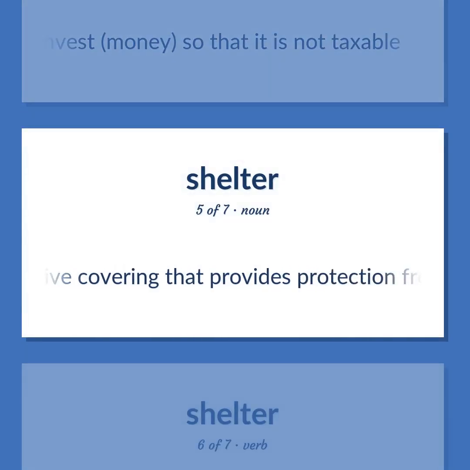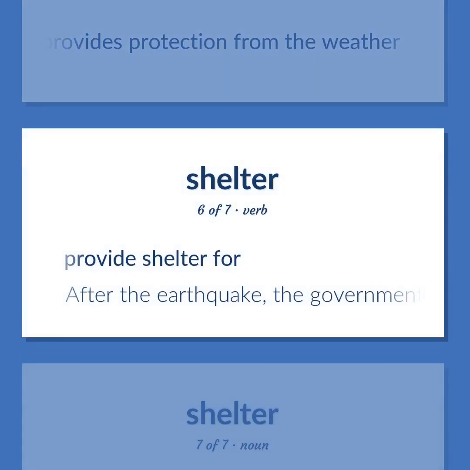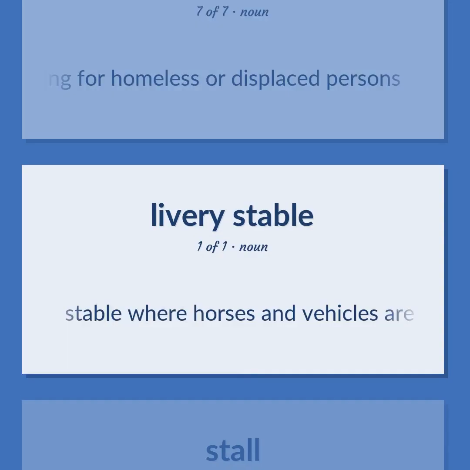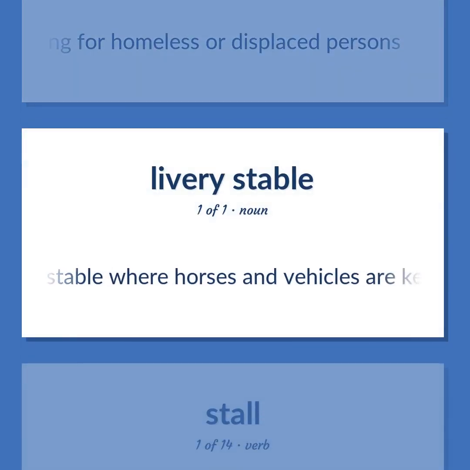Protective covering that provides protection from the weather. Provide shelter for. After the earthquake, the government could not provide shelter for the thousands of homeless people. Temporary housing for homeless or displaced persons. Stable where horses and vehicles are kept for hire.